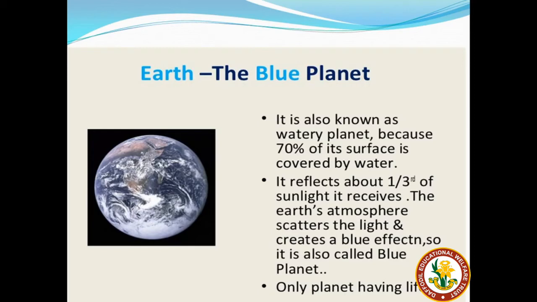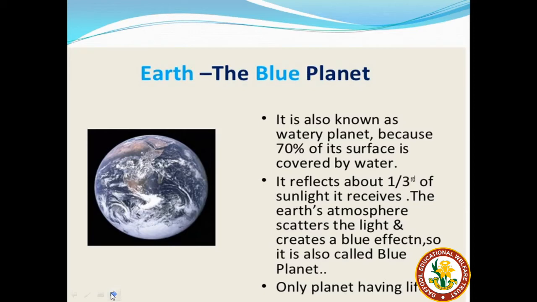Because of that, it reflects about one third of the sunlight it receives. The Earth's atmosphere scatters the light and creates a blue effect. So it is known as the blue planet, or it resembles a blue planet. When we see it from space, we see it as a ball of blue color. So because of that we call it a blue planet.